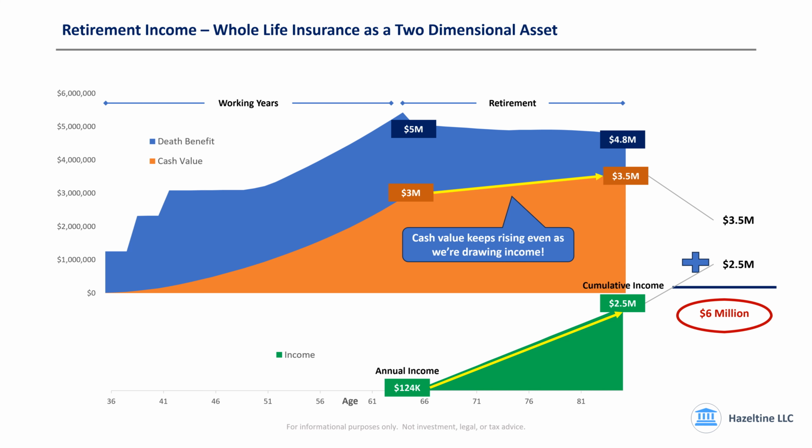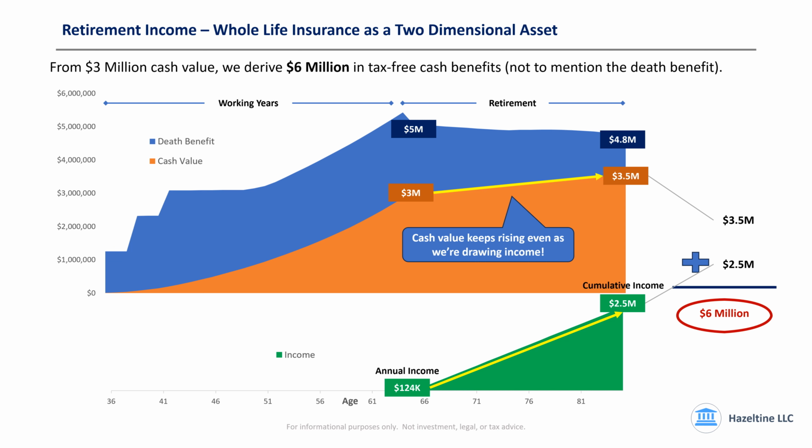How did we do that? Because whole life insurance, properly structured, is a two-dimensional asset. We can utilize the capital in the asset while the entire asset base keeps earning for us.